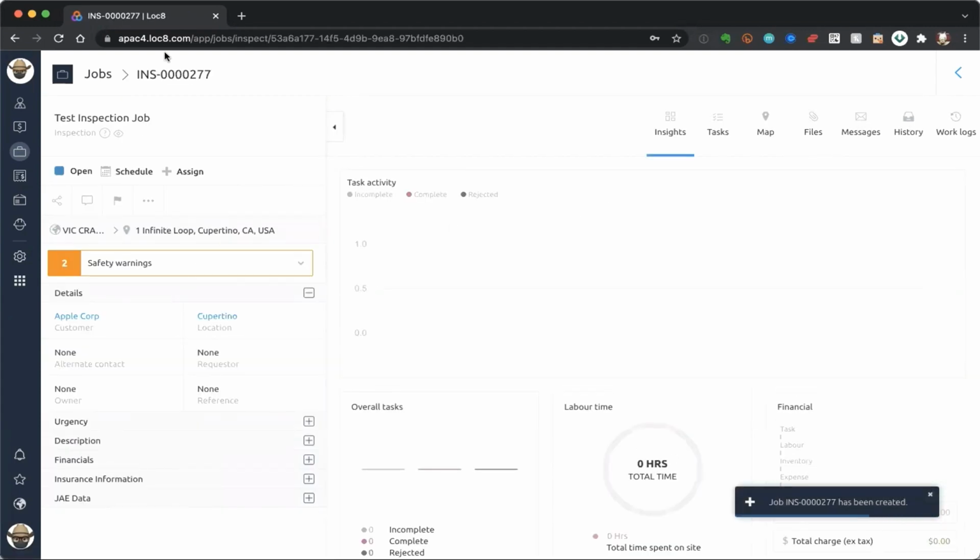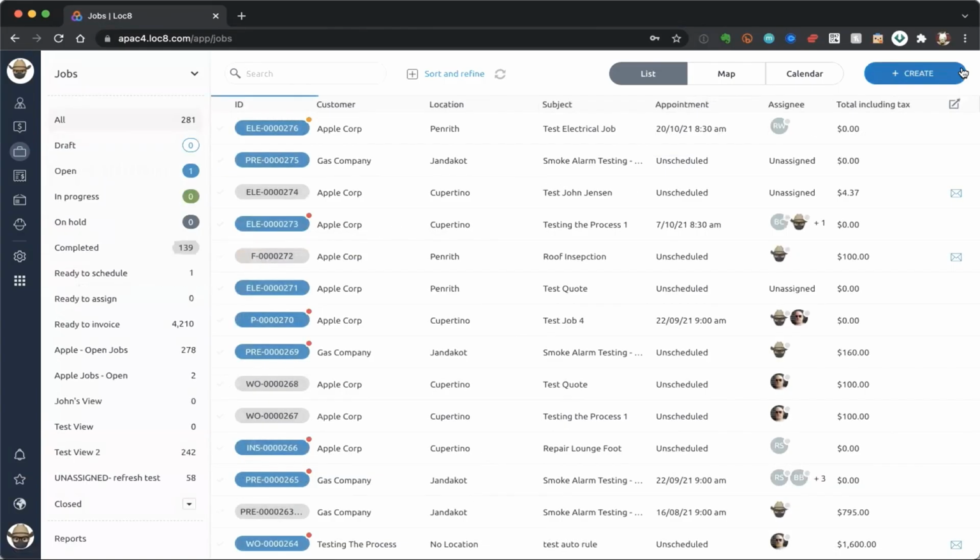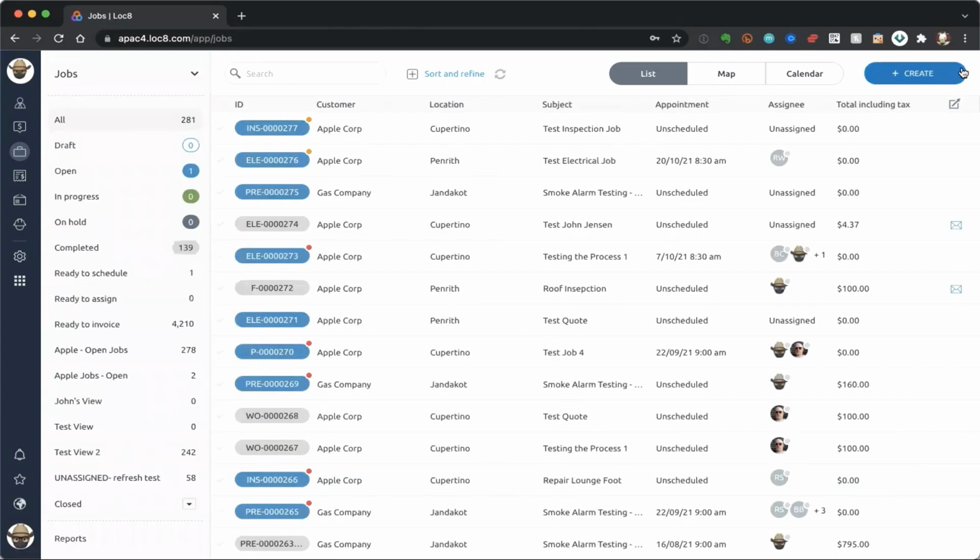So I've got job number 277 there on the top left-hand corner. And what I want to do now is have a look at my technician's availability. I don't know what my technician's availability is today or tomorrow or for the next couple of days. So I want to have a look at that in my calendar, and I want to be able to see who's the best person that I can allocate this particular job to. I'm a little bit vague on what my technician's availability is.